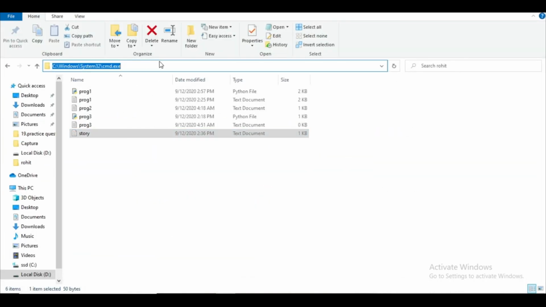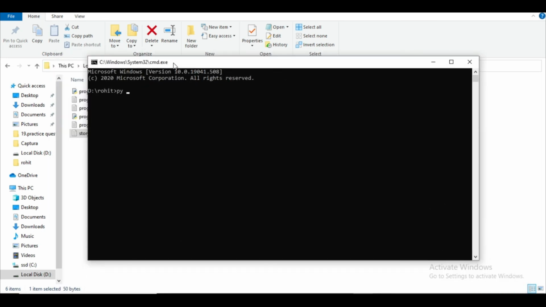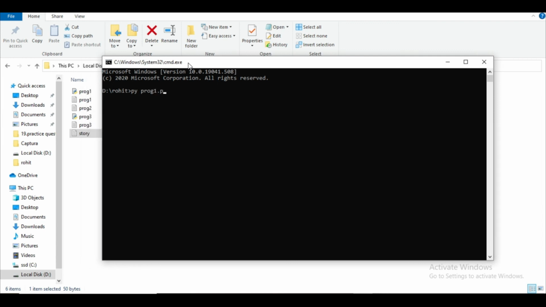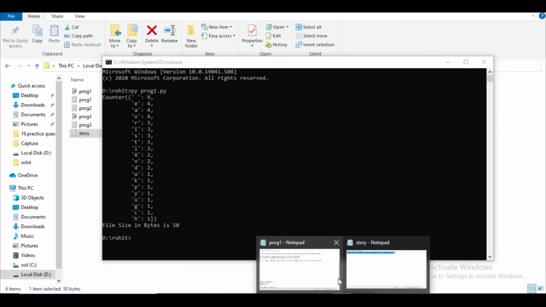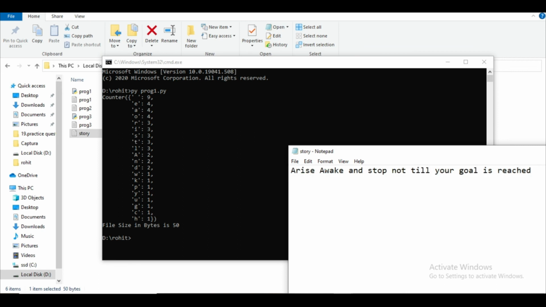So in the command prompt in Windows, our program name is program1. This is the way to compile and execute our Python code: py program1.py. Now we got the occurrence of every element in story.txt. The capital A occurs 2 times, you can see here. You can see R occurred 3 times, like here, and somewhere else. It must occur somewhere, so you can just verify it.